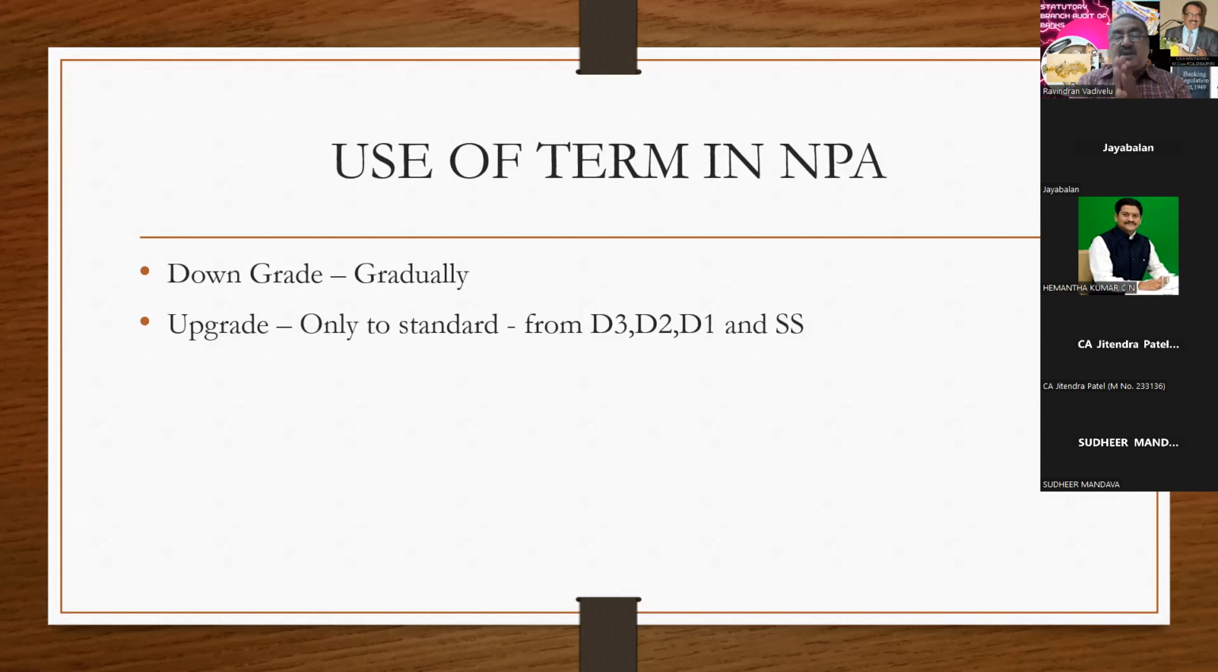In this case you can have four types of experience. If you want to upgrade, you have to upgrade only to standard, and not from substandard to D1, D2 to D3, or D3 to D2, D2 to D1. So this is the way in which you have to understand the words downgrading and upgrading. Any doubt on this, you can ask.